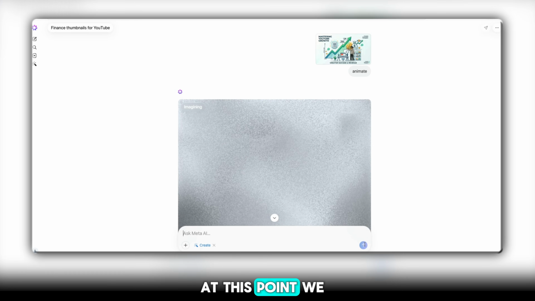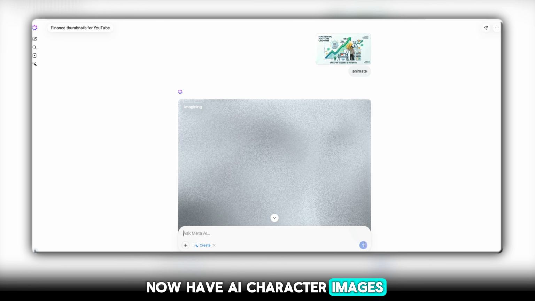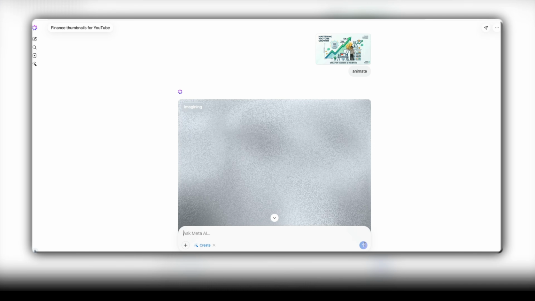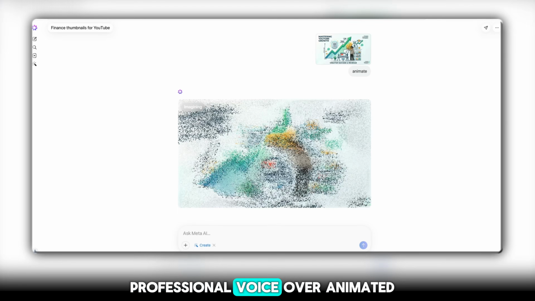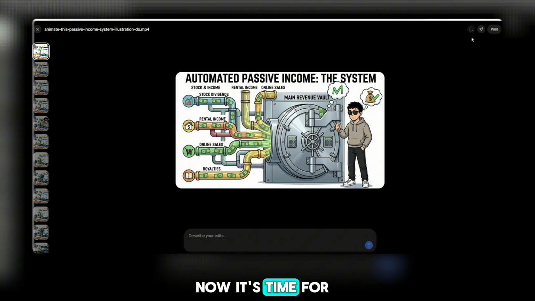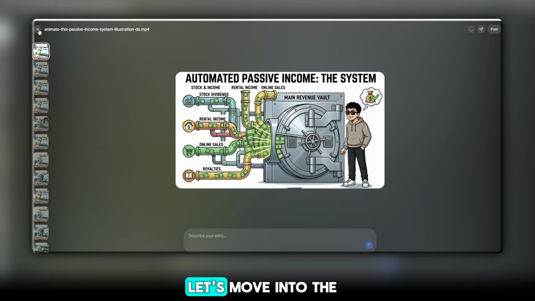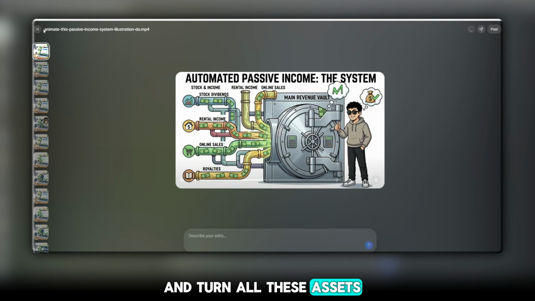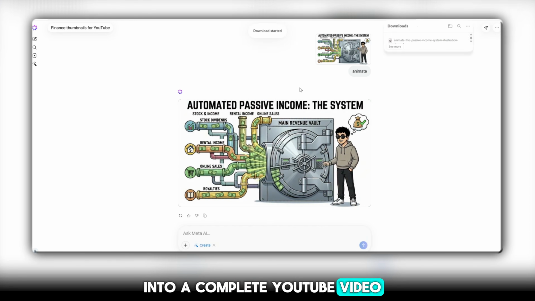At this point, we now have AI character images, thumbnail and scene prompts, generated images, professional voiceover, and animated video clips. Everything is finally ready. Now it's time for the most exciting part. Let's move into the editing section and turn all these assets into a complete YouTube video.